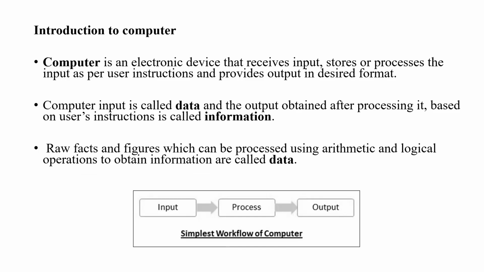Okay, first one, introduction to computers. We can move fast on this, which is very basic. The computer is an electronic device. We have to know input, process, and output. Input is raw data, and the computer processes the data. After that, the output we get is called information.